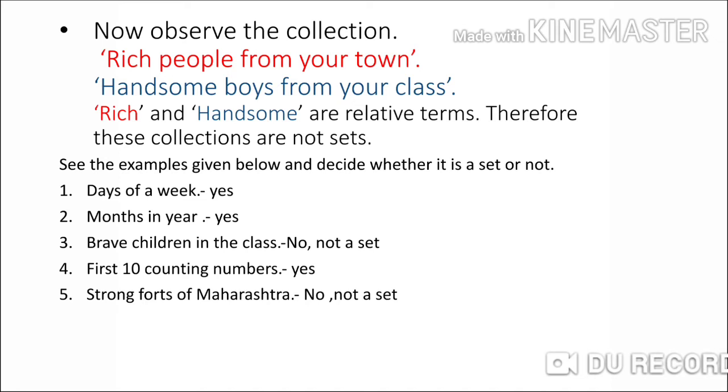Example number 5, strong forts of Maharashtra. Strong is a relative term, therefore this is not a set. Sixth one, planets in the solar system. Yes, we can write down the planets in the solar system. Elements are well defined, therefore planets in the solar system is a set. So from all these examples you can write down which are sets and which are not sets.